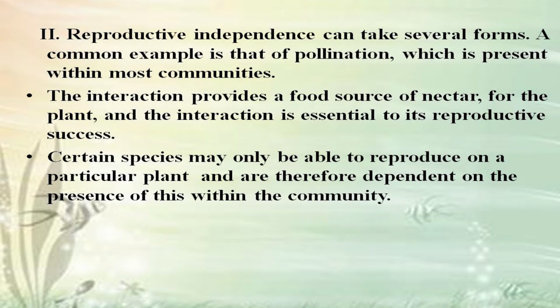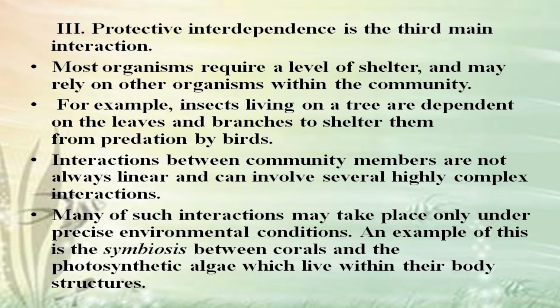It can take several forms. A common example is that of pollination, which is present within most communities. The interaction provides a food source of nectar for the plant, and the interaction is essential to its reproductive success. Certain species may only be able to reproduce on a particular plant and are therefore dependent on the presence of this within the community.